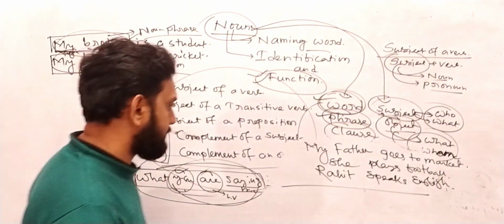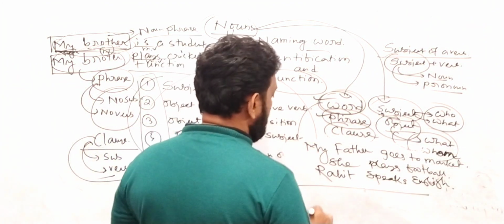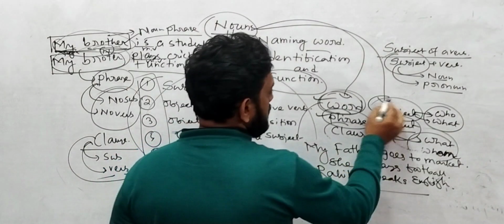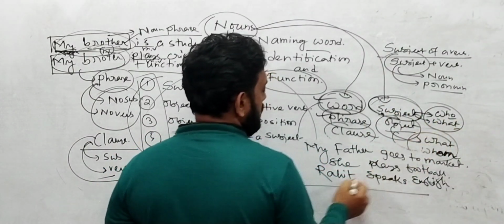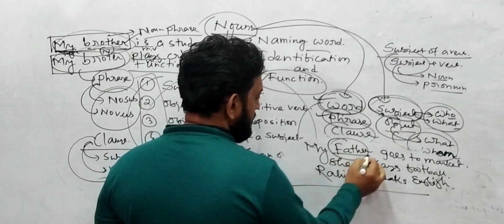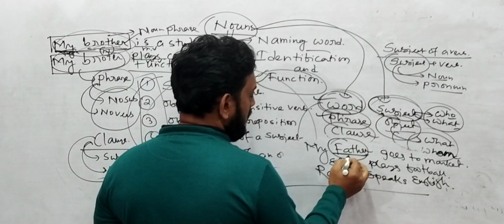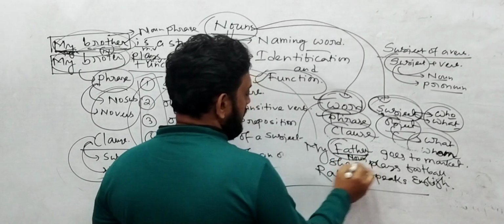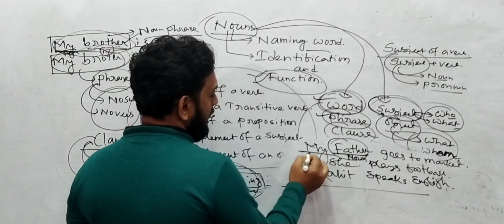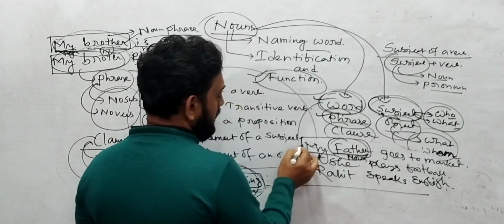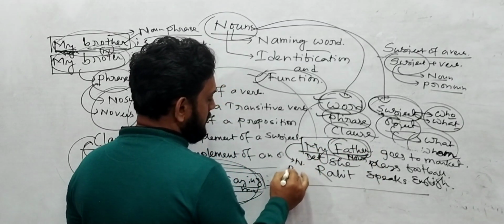Try to understand. My father goes to market. Here, if I ask the question using WH question words, who and what: who goes to market? We got the answer, father. So father is the head word over here, or you can say the main word. Okay, head word, and this word is a noun. And my is always a determiner. My father together form a noun phrase.